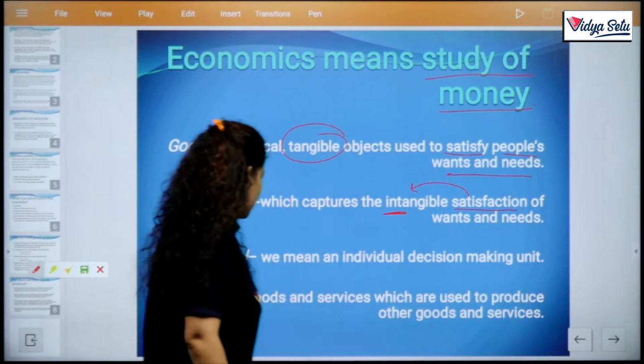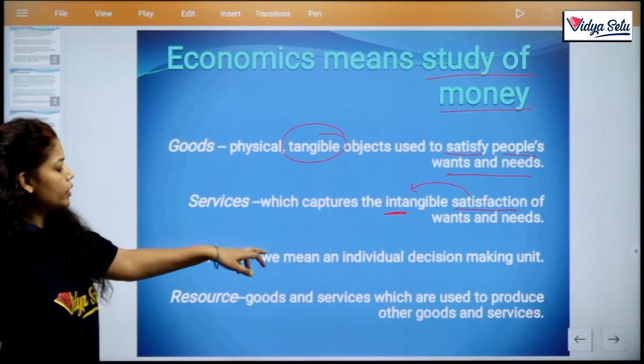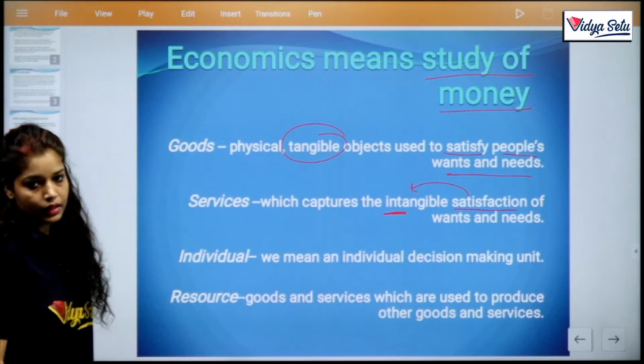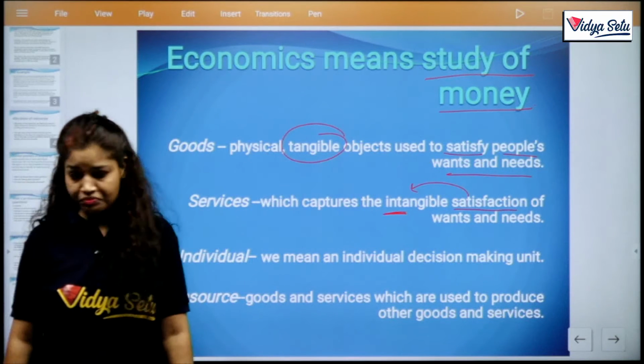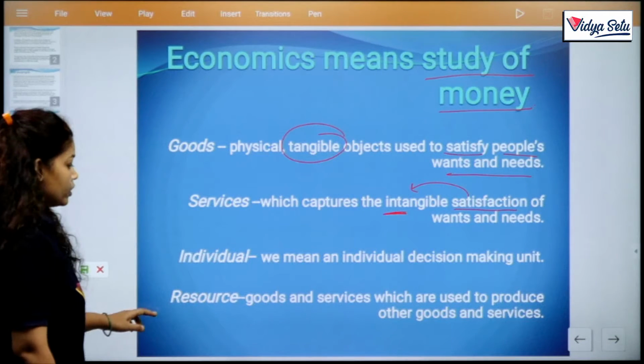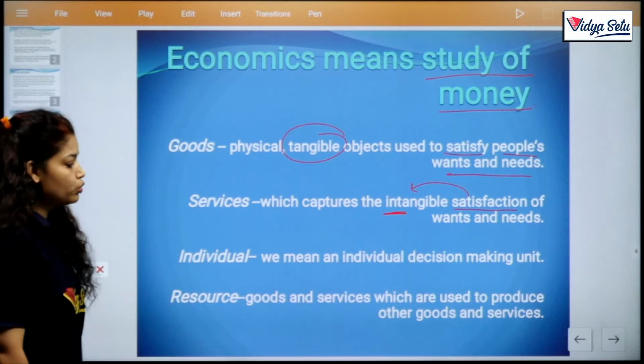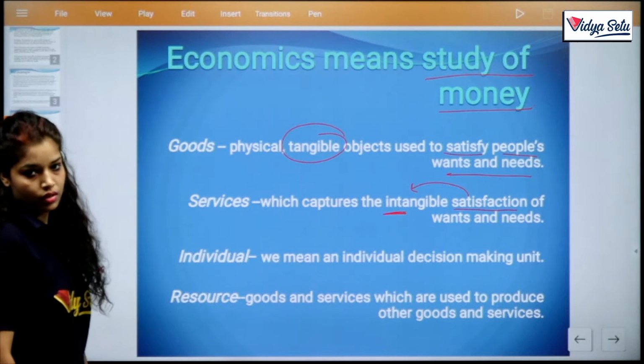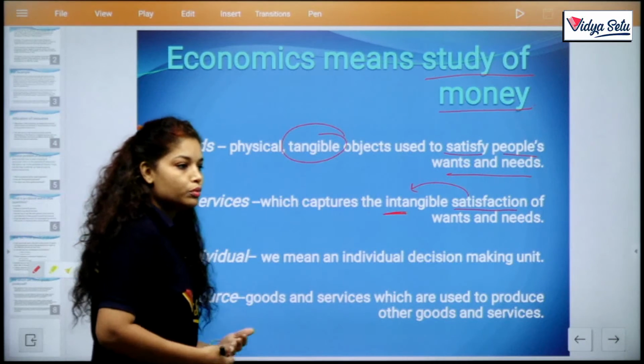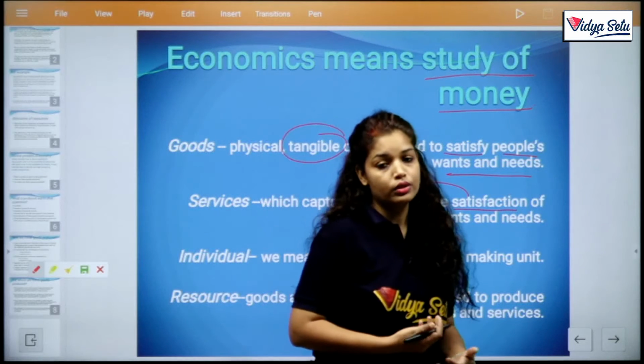Okay? So by individual, we mean an individual decision making unit. Clear? Resources are goods and services which are used to produce other goods and services.